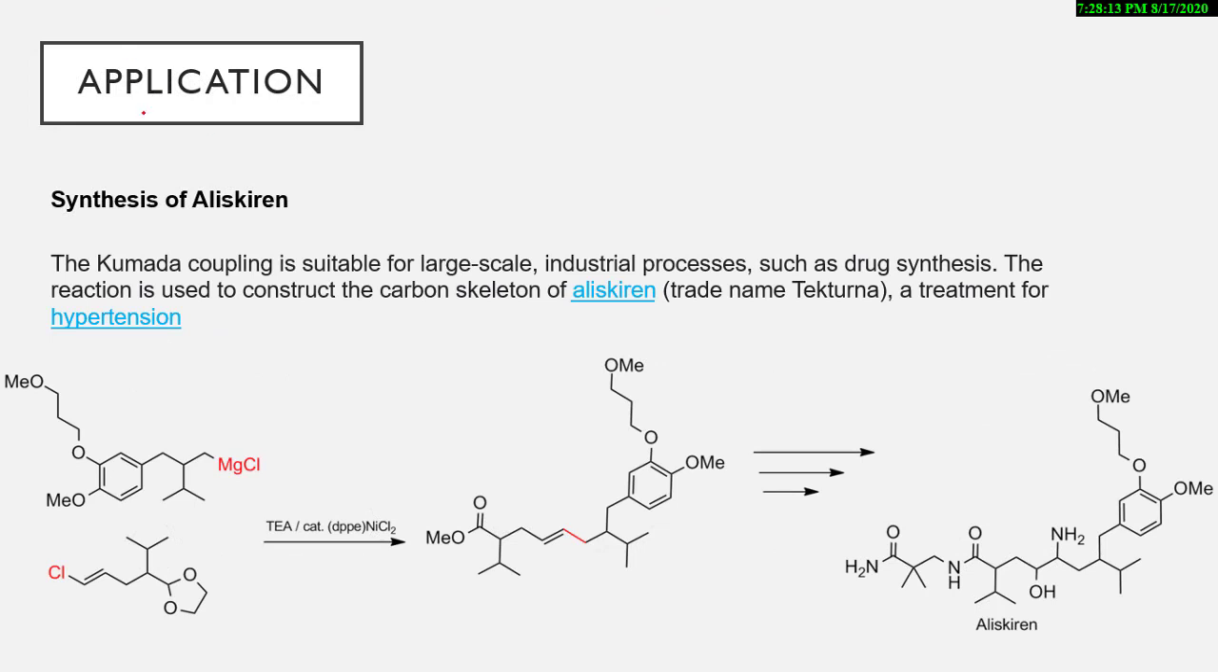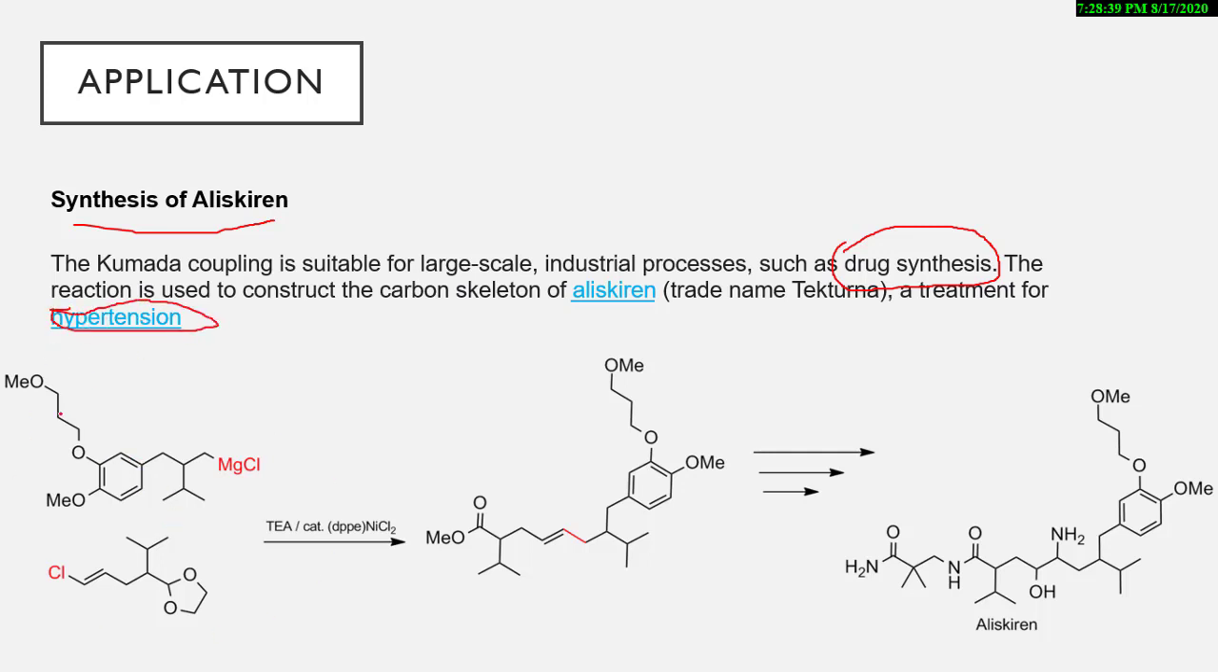Applications of Kumada coupling. Synthesis of aliskiren. Kumada coupling is suitable for large-scale industrial processes such as drug synthesis. For drug synthesis, the Kumada coupling is used on a large scale. The reaction is used to construct the carbon skeleton of aliskiren. This is sold under the trade name Tekturna, which is used for the treatment of hypertension.